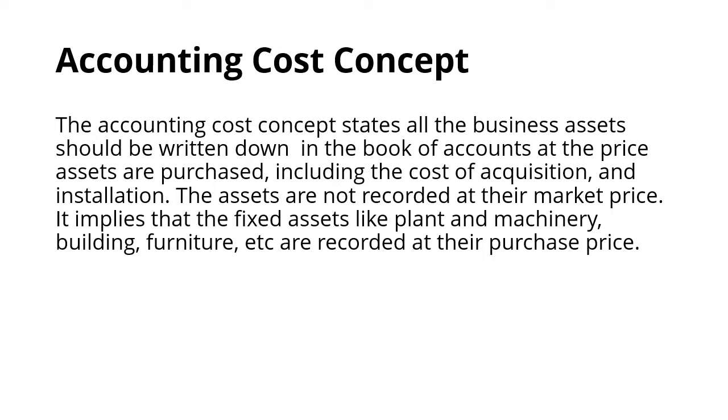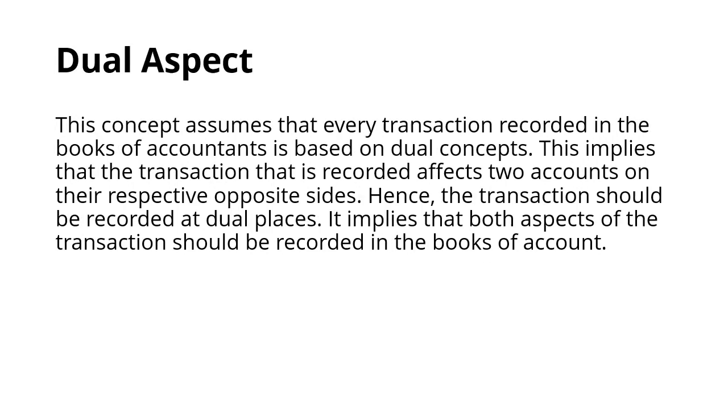Now, to make it easier, it says that when you are recording an entry of an asset in the books of account, it has to consider every related cost. For example, the installation cost. Suppose the machinery is purchased for 50,000, and 2,000 is the rent and 2,000 is the installation charges. So when the recording has to be made, it will be for 54,000, the machinery, the rent and the installation, and all this combined is known as the historical cost. So this is the accounting cost concept.